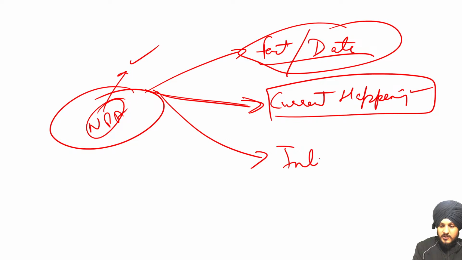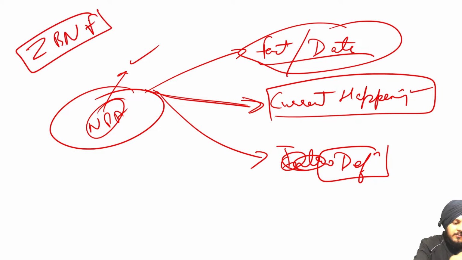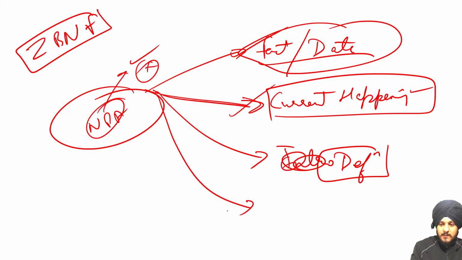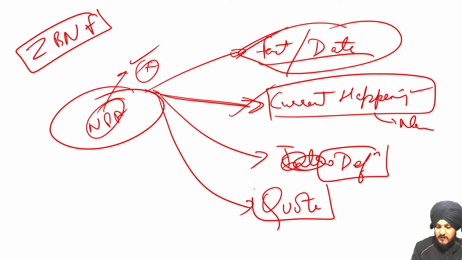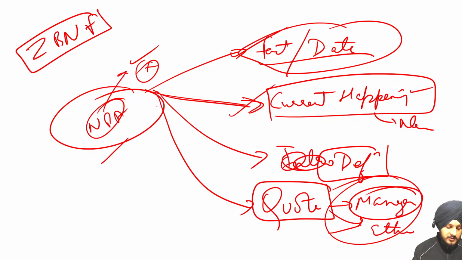Then the third type is the introduction with respect to the definition, if the question involves a technical term. For example, zero budget natural farming is a technical term. You need to define this term. But if the term is very general, then you do not need to define it. You can use other types of introduction, such as fact, data, and current happenings that are in the news. Then the fourth type is the quote-based introduction. Usually we use this in our management answers, the answers that are philosophical in nature, such as ethics. So these are the different types of introductions that we can write.